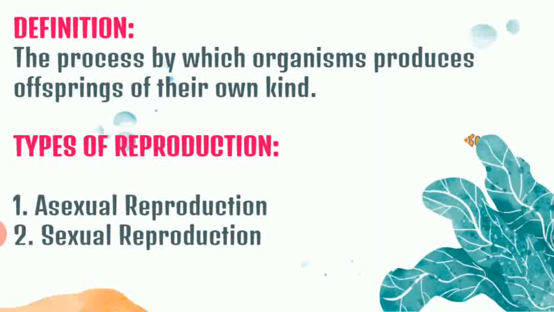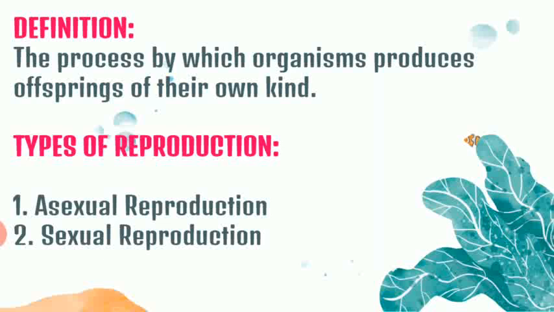Now, a very important question is why reproduction is important. So, for that, you need to understand every living organism is mortal. They have a particular lifespan, and after that particular lifespan, they have to die. So, every organism will die one day or the other, but the life needs to be continued on planet Earth. So, for the continuity of life on planet Earth, this particular process, which is called reproduction, is important.